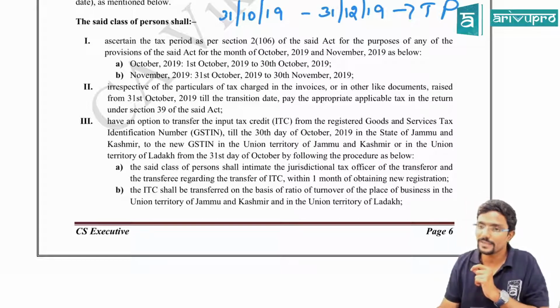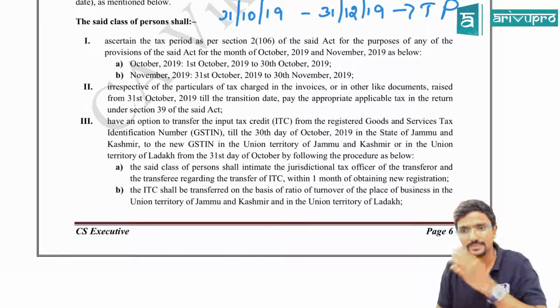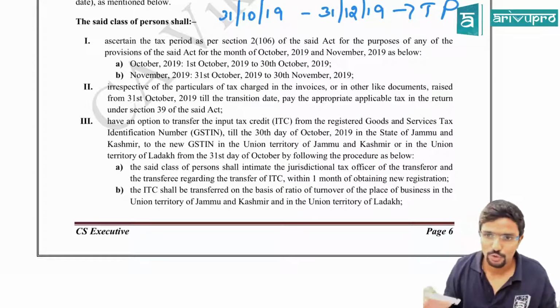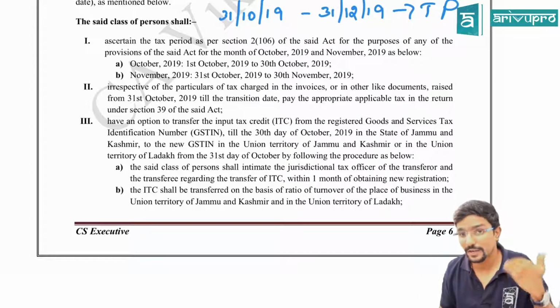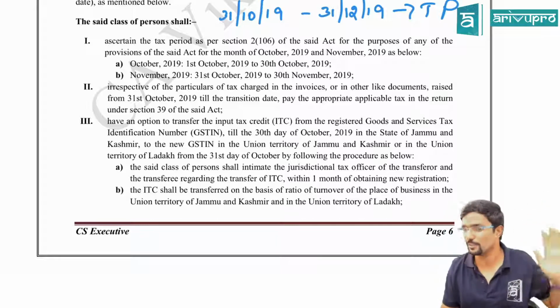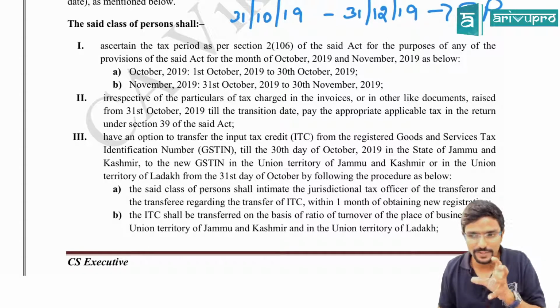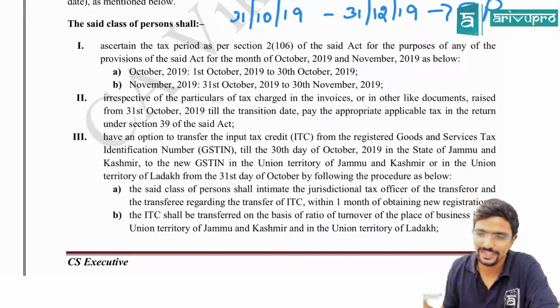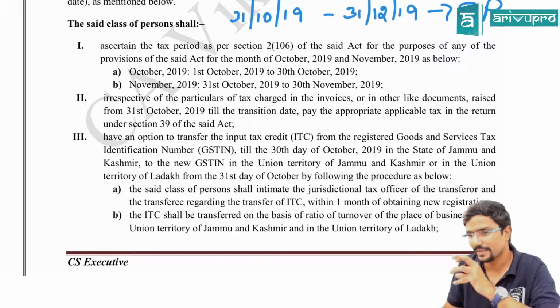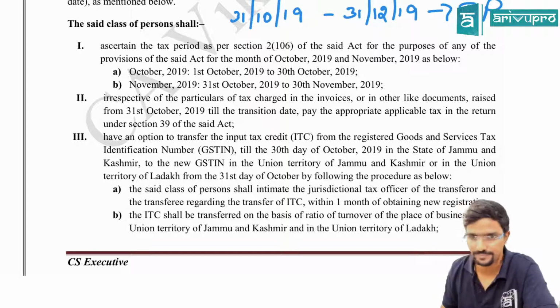Sir, October has 31 days, but still from 31st October we will treat it as a new tax period. Okay, fine. So this is a one month tax period. For November, we should not take from 1st November. We have to take from 31st October. That is one small thing. Agree? So the tax period for the month of November will be from 31st October to 30th November. One extra day, because from that day it was a new territory, so we are trying to pull it into the new period.